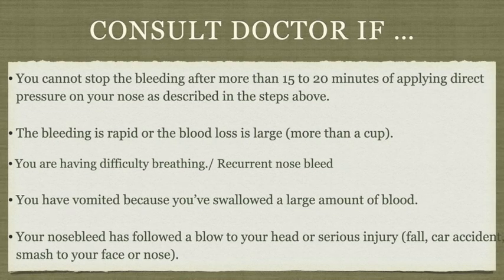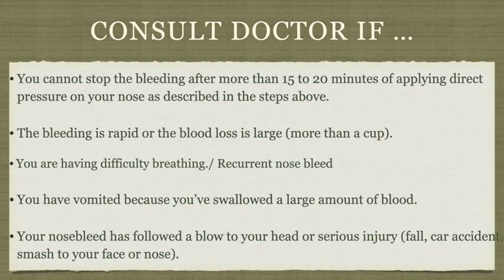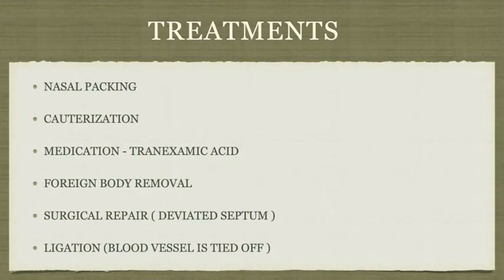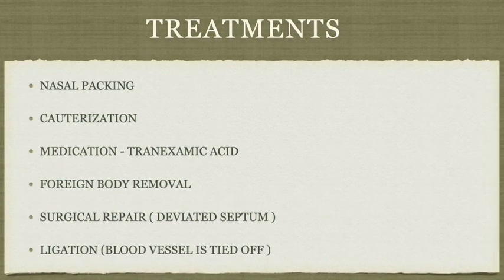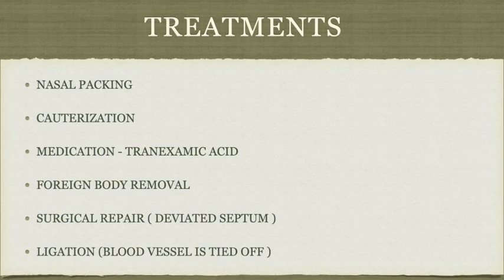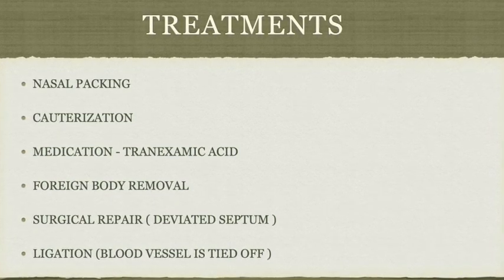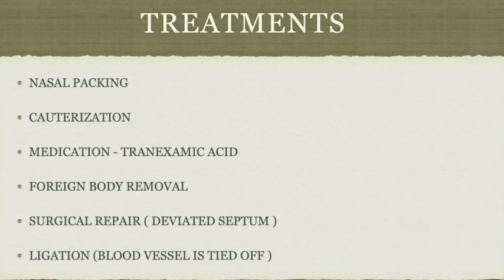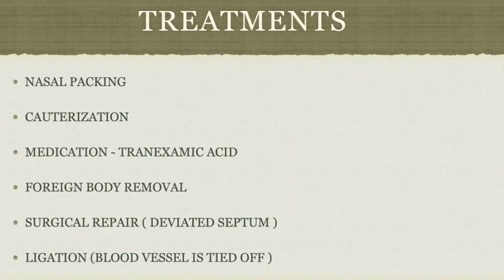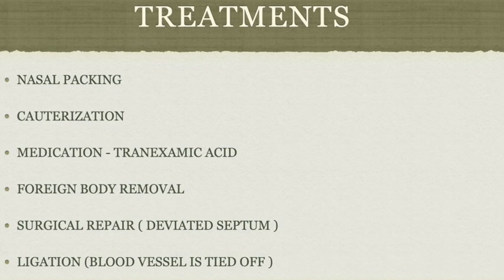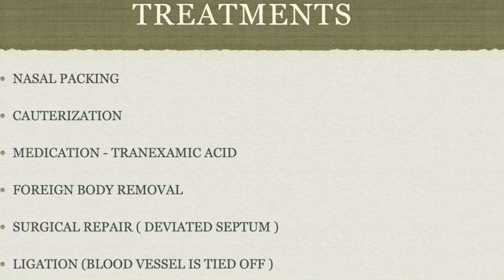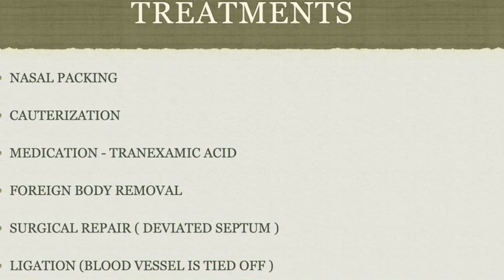What about the treatment modalities? The first one includes nasal packing. These are all medical treatments. So nasal packing, cauterization and medication. Medication in order to stop the bleeding, that is tranexamic acid, and foreign body removal. And in case of a deviated septum, go for surgical repair. And ligation as the final procedure, that is, the blood vessel is tied off.